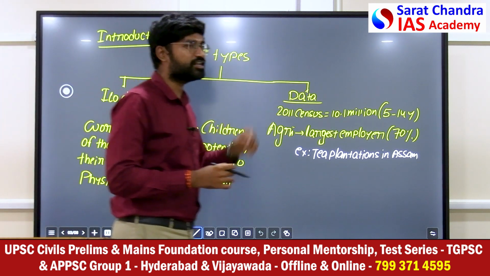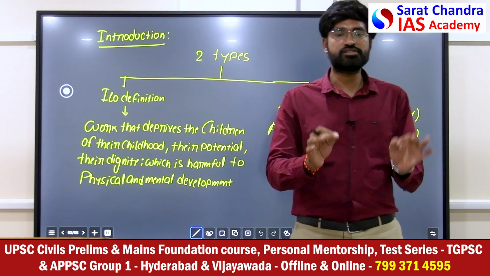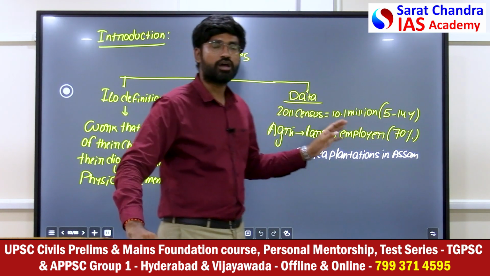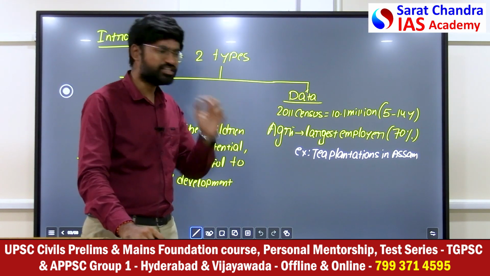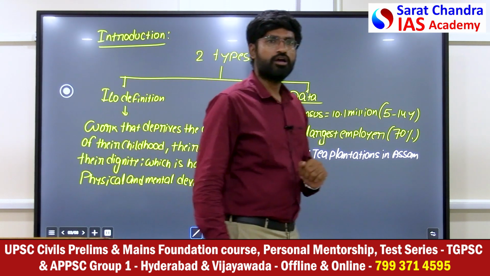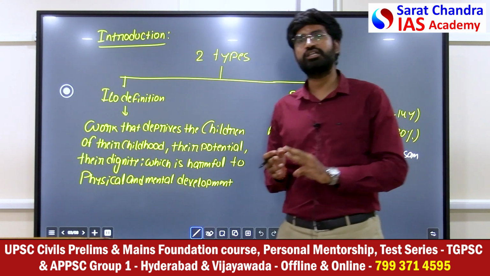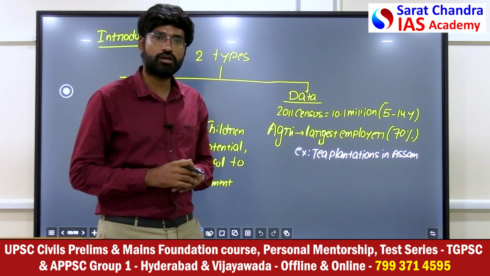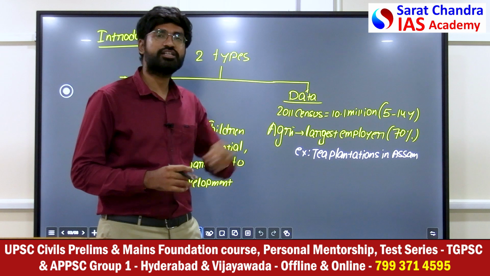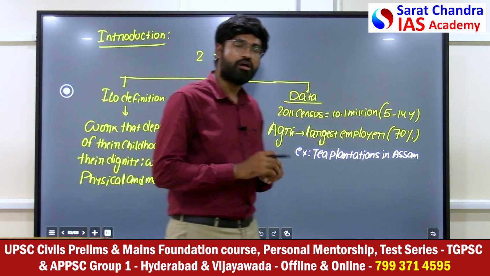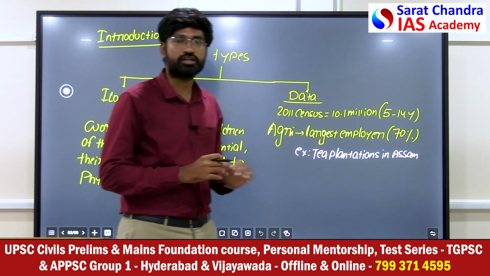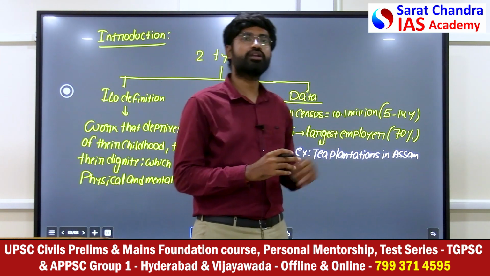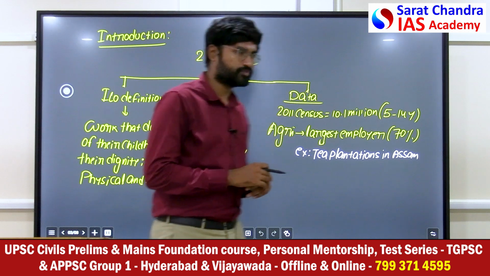Or you can start with the data. According to the 2011 census, which is the latest census we have, 10.1 million children are working as child laborers. It is not uniform across the country. Madhya Pradesh, Rajasthan, Uttarakhand, Jharkhand are the hot spots for child labor. Agriculture is the largest employer, because 70% of child labor is present in agriculture, especially in the tea plantations in Assam. This is how you can write the second type of introduction for this same question.